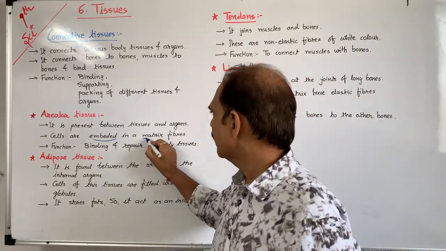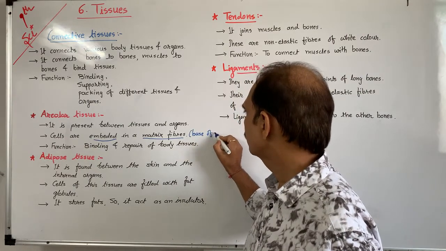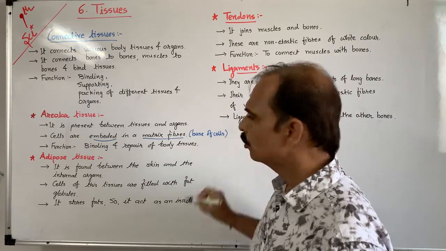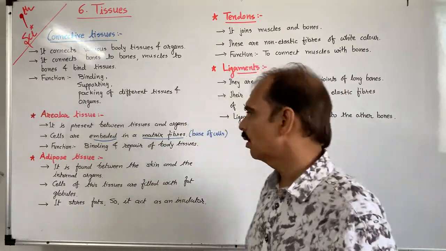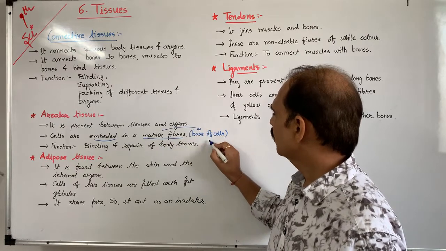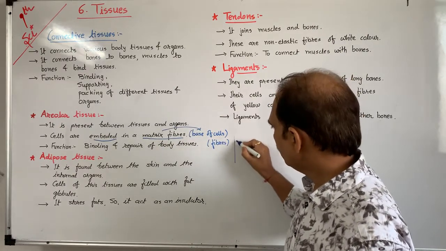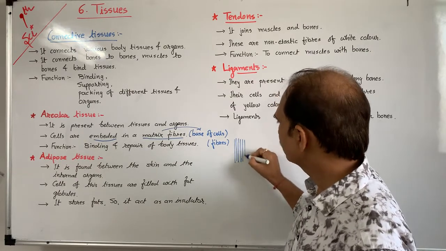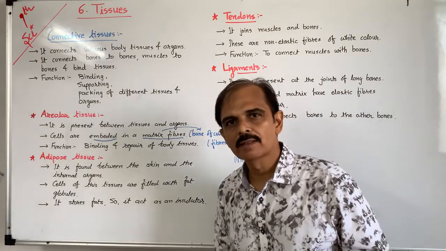Stitched in what? Matrix fiber. Matrix means the base material of cells. Two meanings are there of matrix: it is known as the base of the cell, or it is also known as fibers, like long threads. You have seen the movie Matrix.